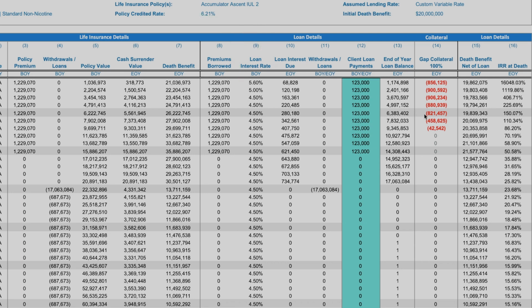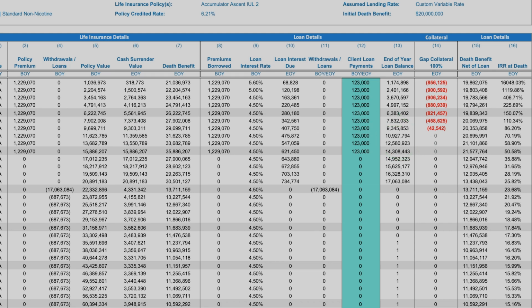And with that differential, collateral goes from 856 up to 900 up to 906. So increased by $44,000, increased by $6,000, and then goes down by, what is that? $26,000, goes down by another $59,000, goes down. And then ultimately it disappears in year 8. And the reason why it disappears in year 8 going forward is because the cash surrender value of the policy, remember that's the portion that the bank can take as collateral, is now bigger than the outstanding loan balance.